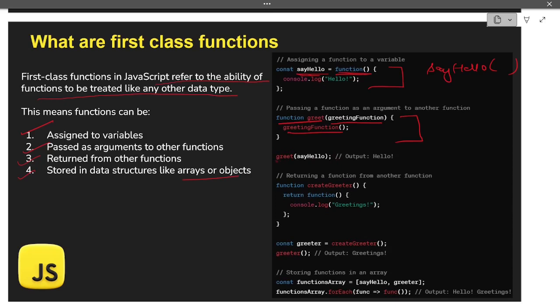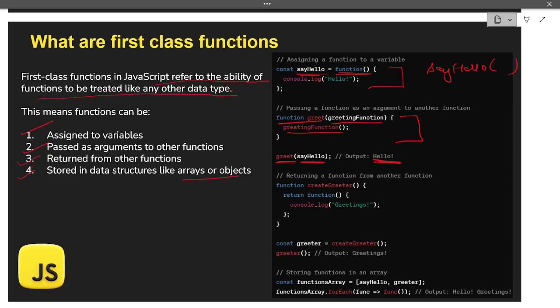So when I call this function, first one which was greet, and then when I pass say hello, say hello was what? Say hello was a function in itself. So I was passing say hello to this function that is greet, and when it is getting called, it will give me the output of hello.